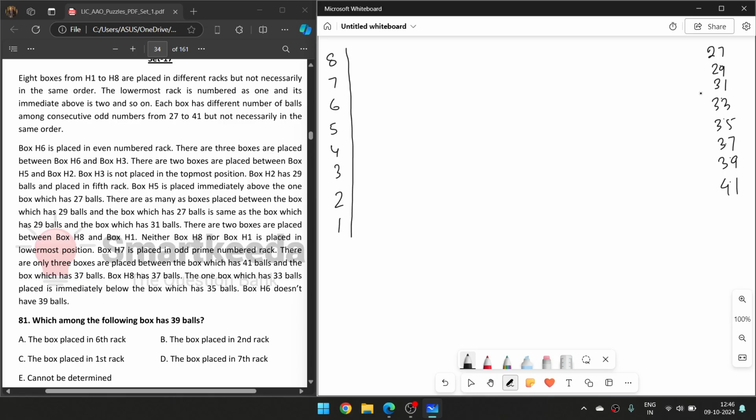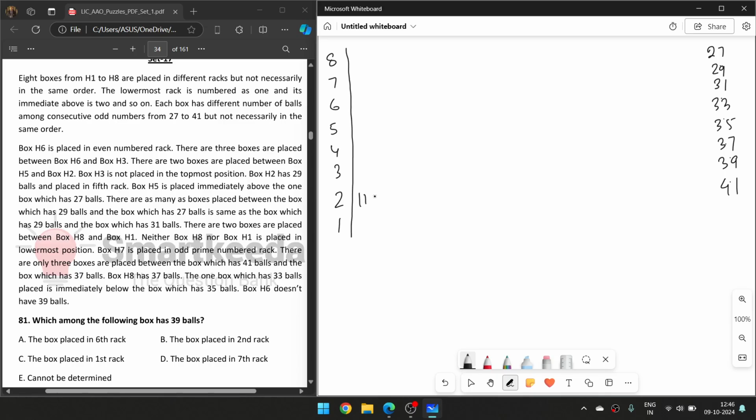Each box is placed on an even number rack, so it may be here, here, or here. There are 3 boxes placed between H6 and H3. The 2 boxes are placed between H5 and H2. H3 is not placed in the topmost position. So this is my clue. H3 cannot be here, so H6 cannot be here.